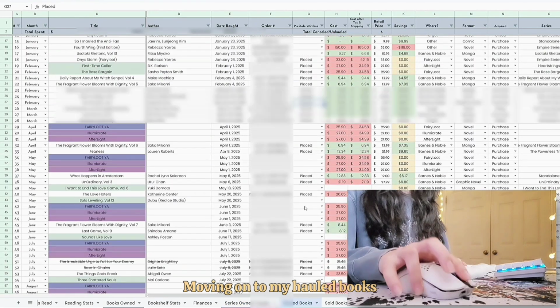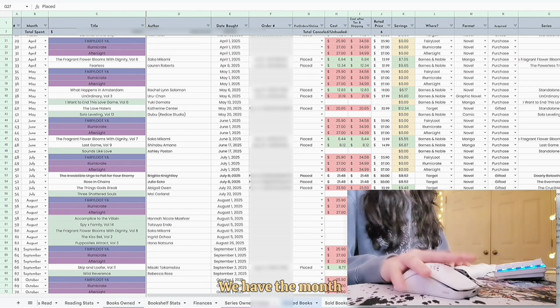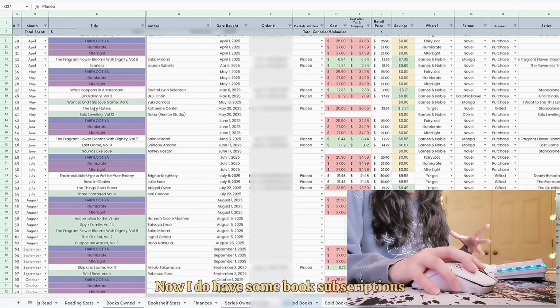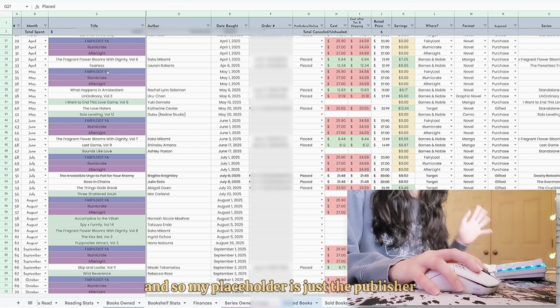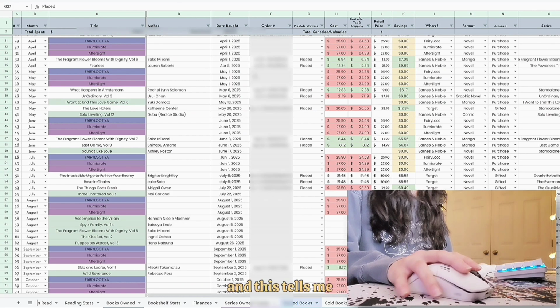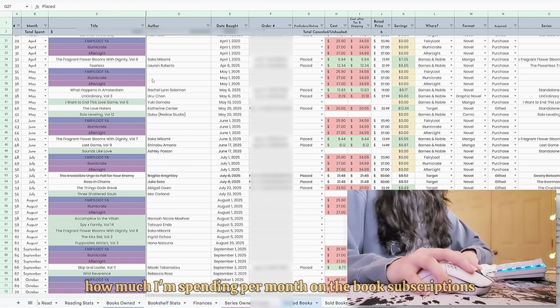Moving on to my hauled books. So these are the books that I hauled in 2025. We have the month that I hauled them, the title. Now I do have some book subscriptions, and so my placeholder is just the publisher or the name of the book subscription, and this tells me how much I'm spending per month on the book subscriptions.